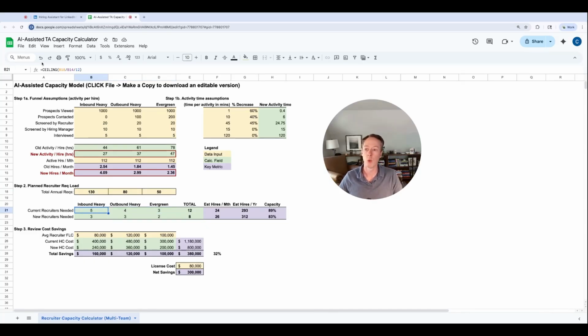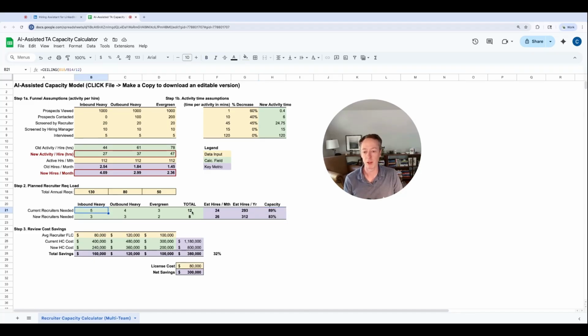And you can see here, what I used is this formula that is called ceiling. So what this does is essentially just rounds up so that you always have more than you actually need. And this is because your capacity is really important. If you operate at 100% capacity, you actually have no wiggle room for when something goes wrong. So we'll always keep the capacity a little lower than 100%. This feels about right because we've already baked in some utilization when we're looking at active hours per month.